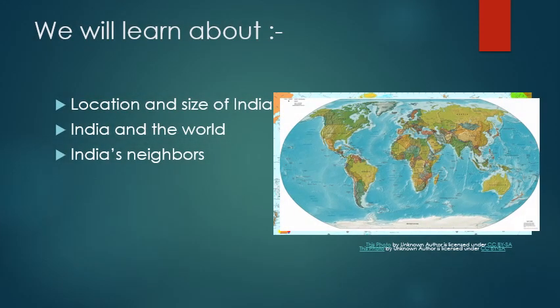About the location and size of India, how it is connected with the rest of the world, and who all are the neighbors of our country. In the given map, India is surrounded by some countries on the upper part. And if you come to the peninsular part of our country, it is surrounded by water. From the map itself, we can see that most of the lower part is surrounded by water. The region which is surrounded by water, that is beside the ocean, is called a coastal region.